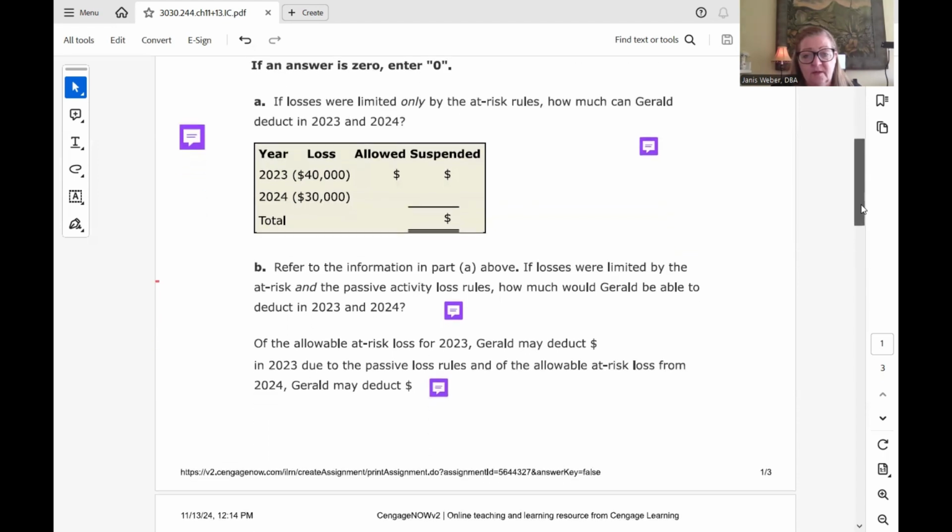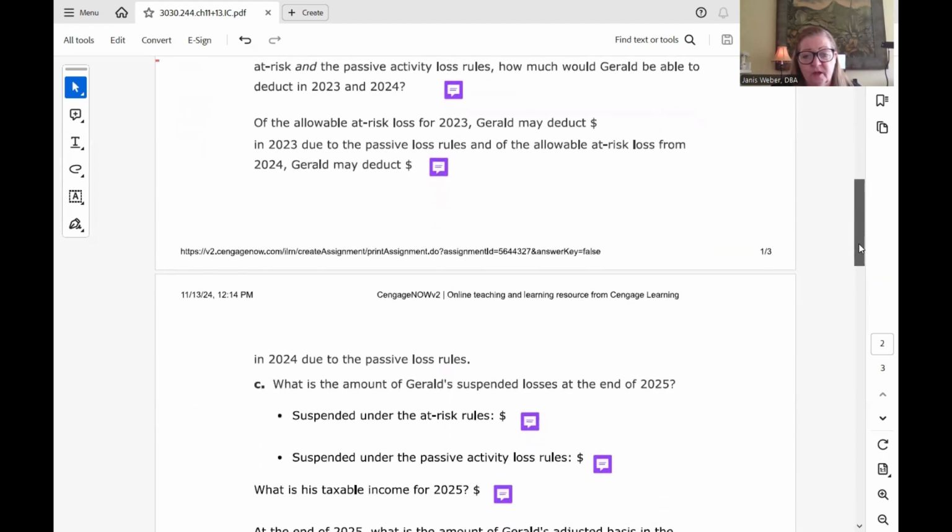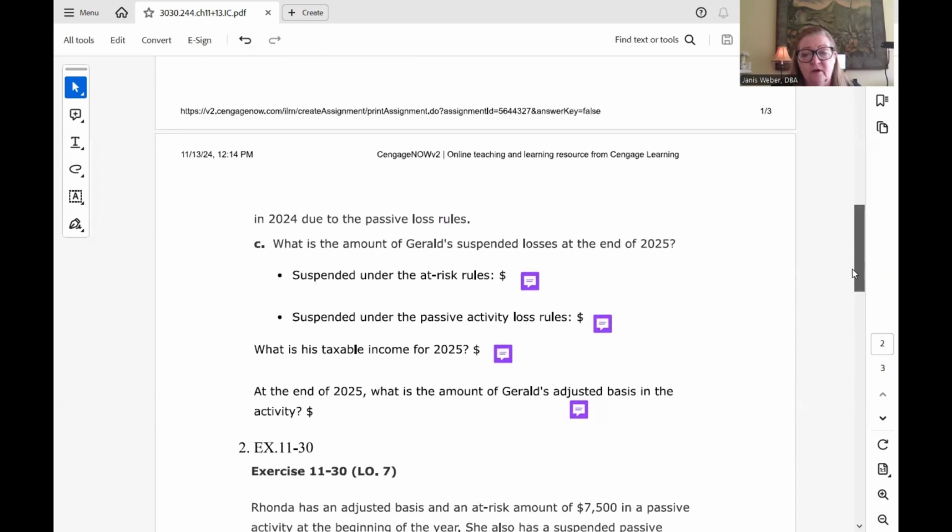Okay, so that's A and B. Now you've got a third question. What is the amount of Gerald's suspended losses at the end of 2025? We just looked at suspended losses for at risk. There is no more loss suspended because as of 2025, the at risk amounts were not limiting losses at all.